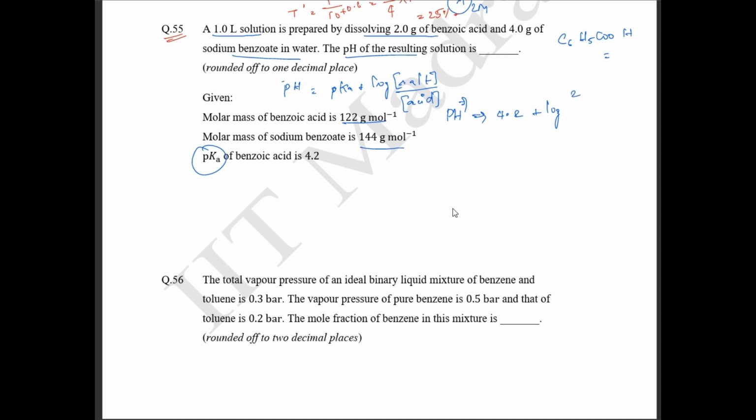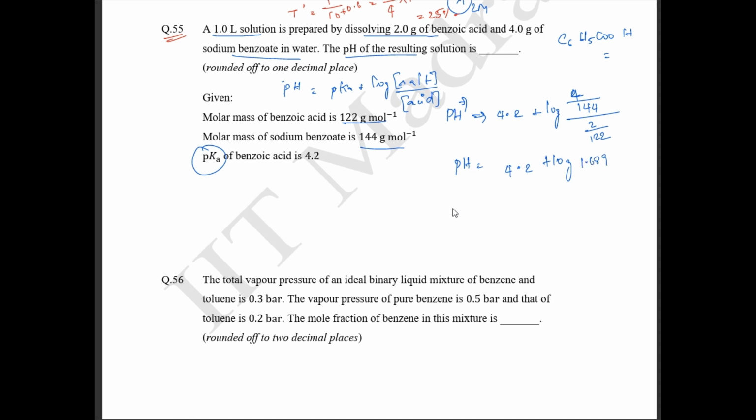So for the salt, 4 gram of benzoate and the molar mass is going to be 144, by the concentration of acid, which is equal to 2 by 122. So 2 gram of acid reacts. If you solve this one, pH is going to be 4.2 plus log of the entire value, which is 1.689.